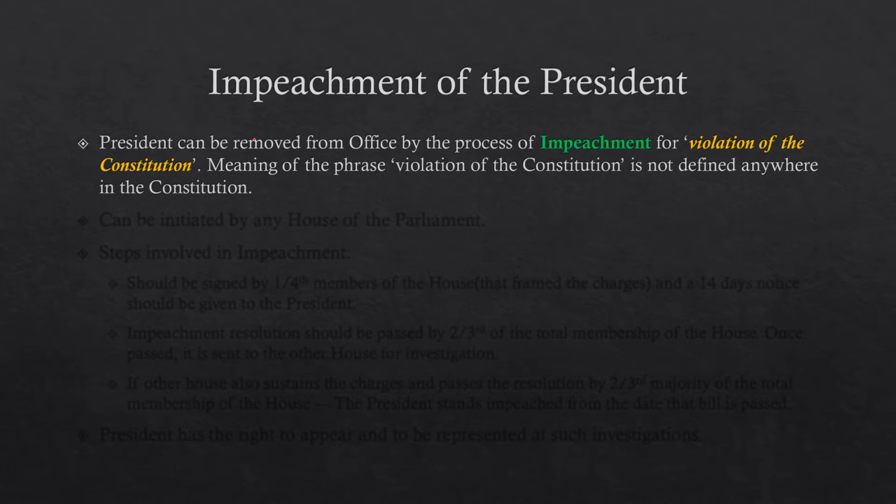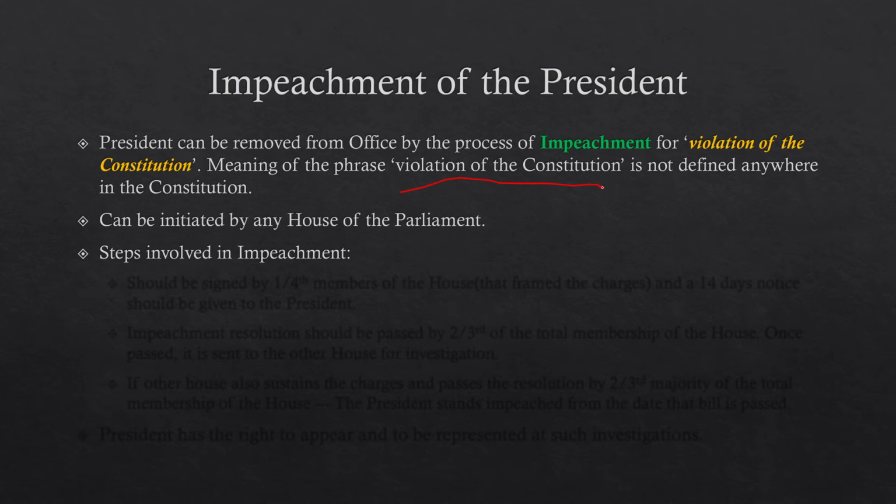And this process of impeachment can be initiated by any house of the parliament. That is, it can be initiated by either the Lok Sabha or the Rajya Sabha when the president of the nation violates the constitution. So, what are the various steps involved in the process of impeachment? Let's have a look.